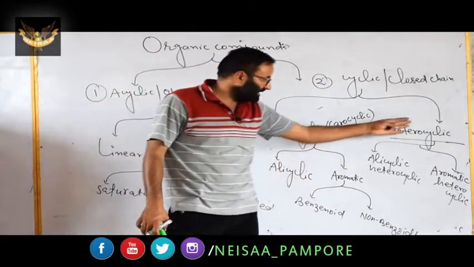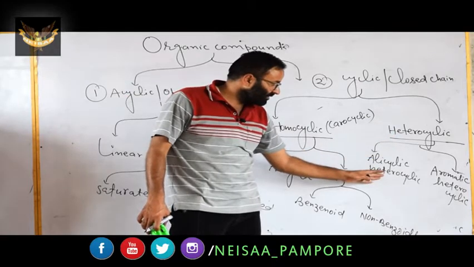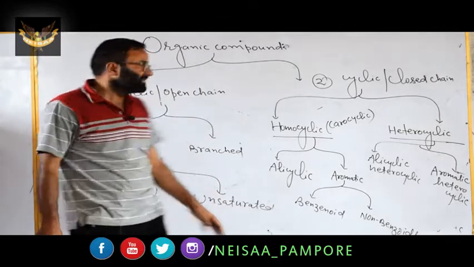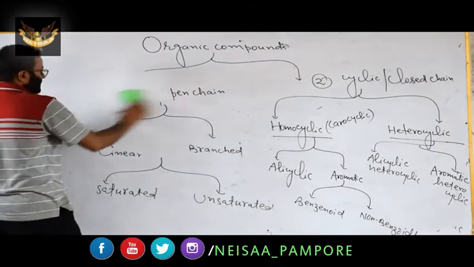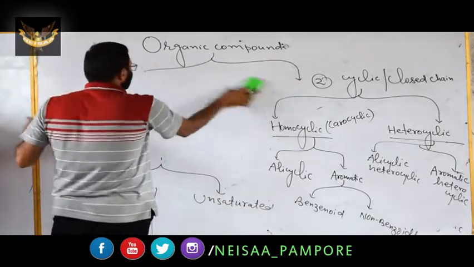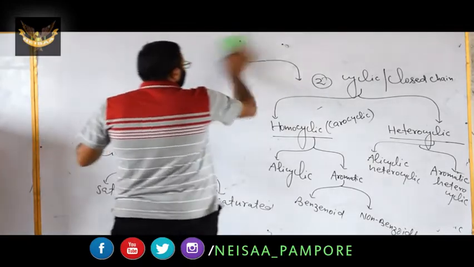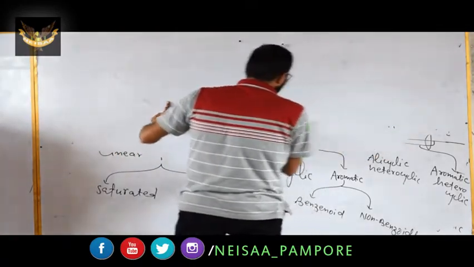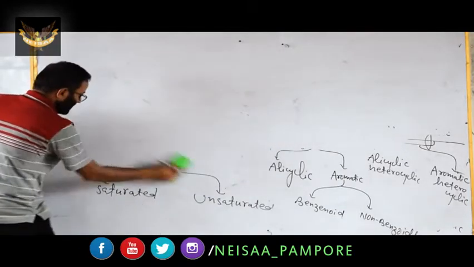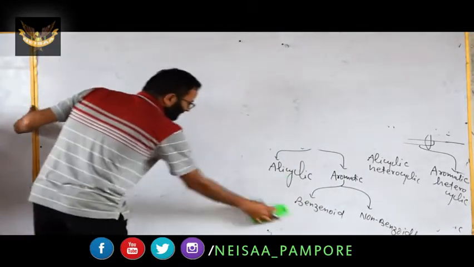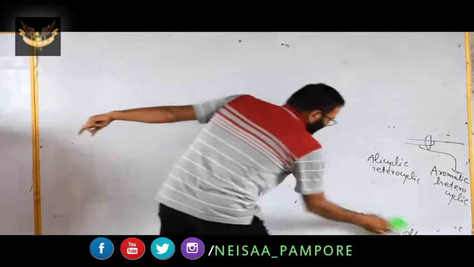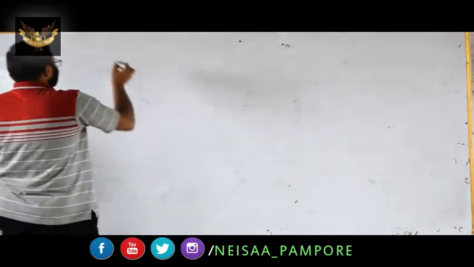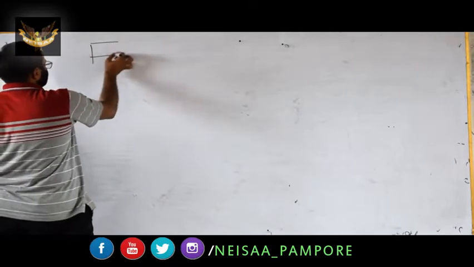Then we have heterocyclic, alicyclic heterocyclic, and we have the aromatic heterocyclic. This was the first topic of this very important unit, classification of organic compounds. Now we have to discuss an important topic. This is the second topic of this very chapter, that is functional groups.